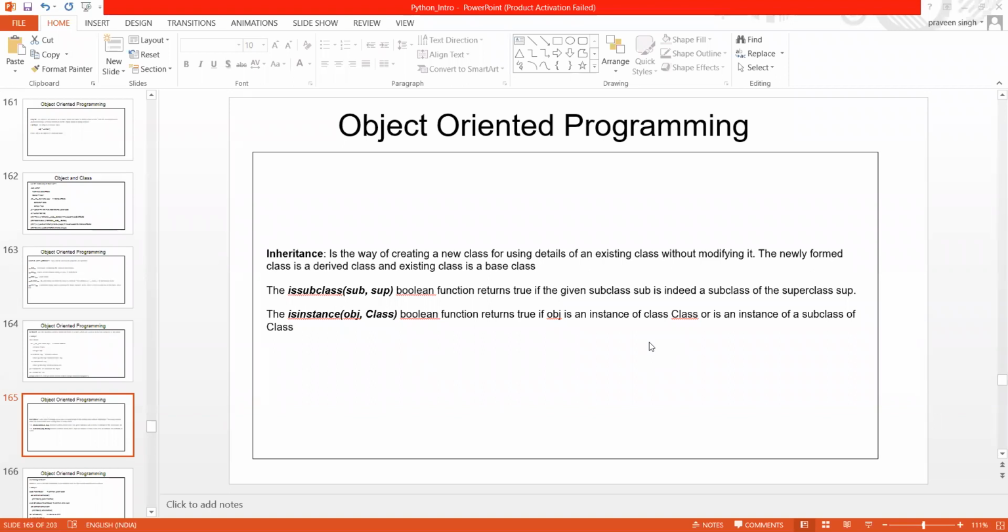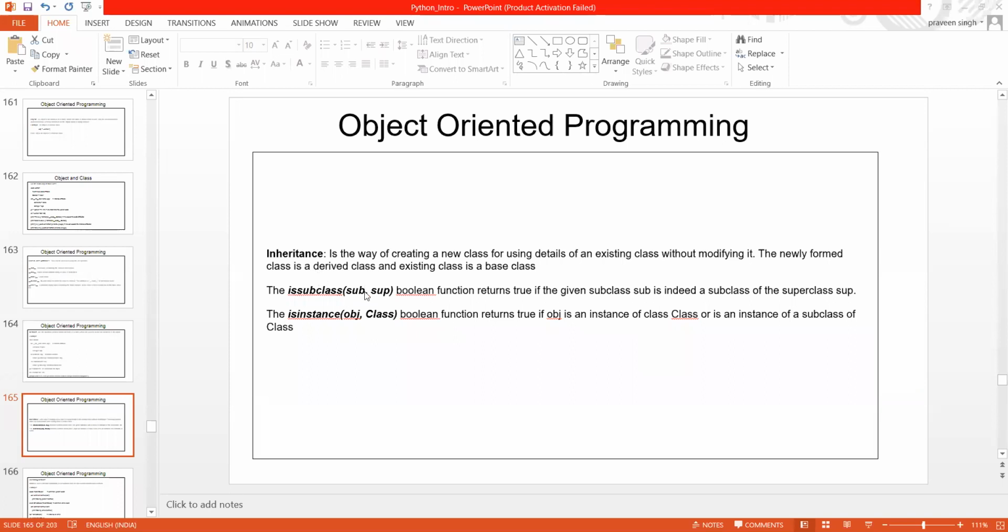Now, there is a way to find out whether this is a subclass or a superclass. There is a method called issubclass. It is a kind of boolean function which returns true if the given subclass is indeed a subclass of the superclass.